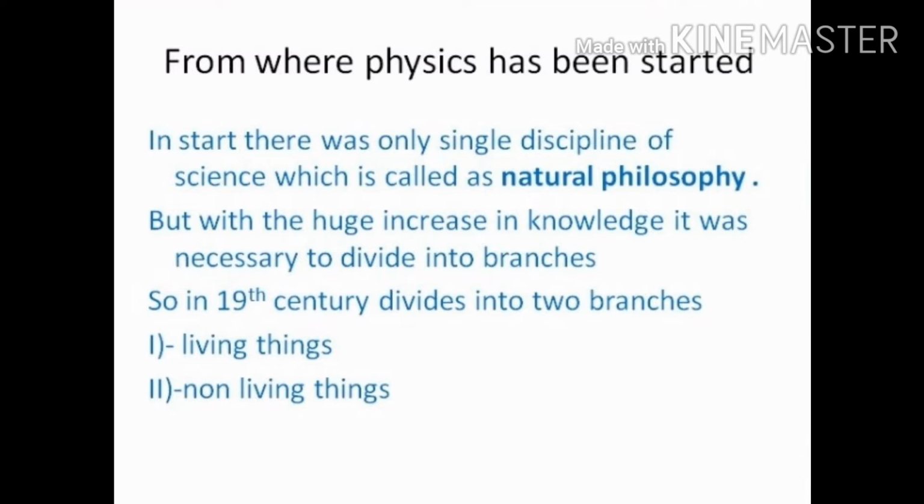In the start, there was a single discipline of science, as there was not enough information and not enough experiments. Everything was considered in a single subject known as natural philosophy. But with the passage of time, as scientists started doing experiments, knowledge emerged, with different discoveries.